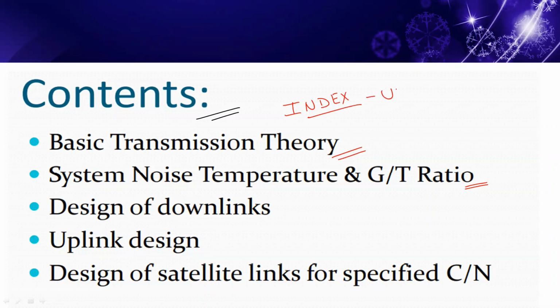So unit number 3: the system noise temperature and G by T ratio, and the designing of the downlinks.